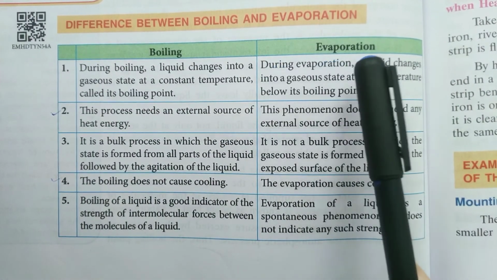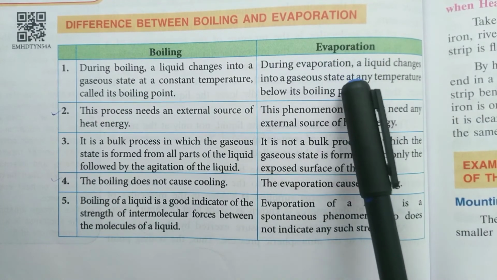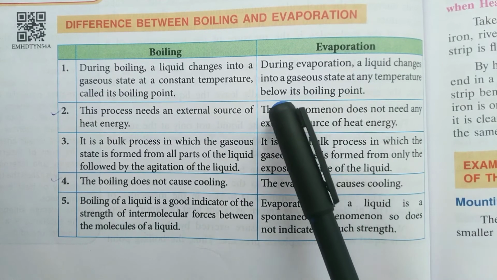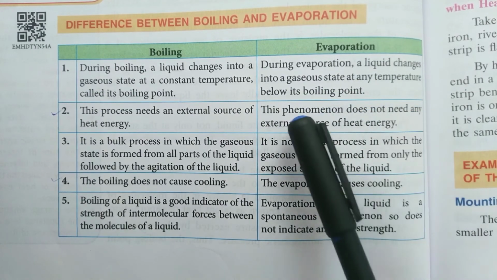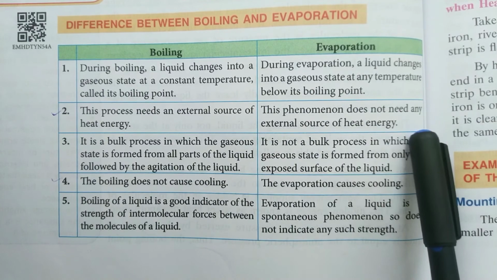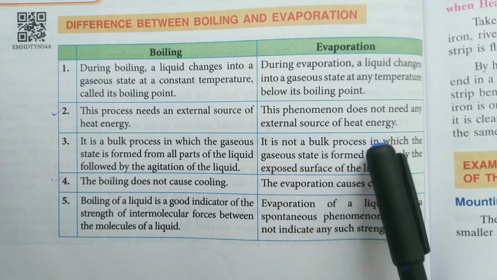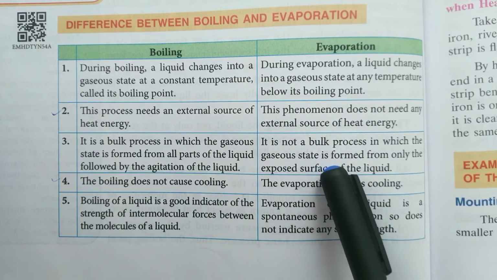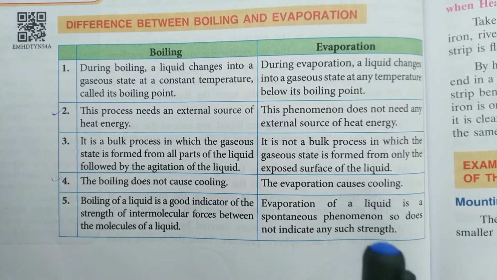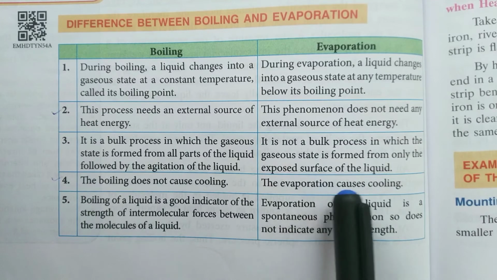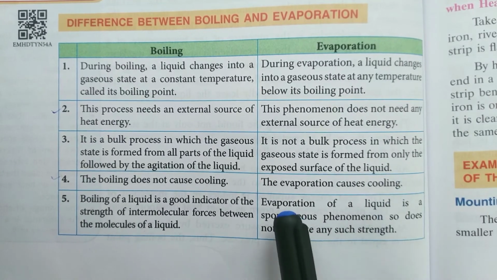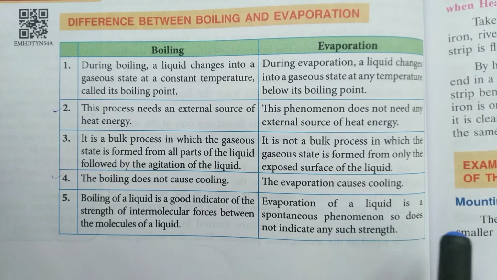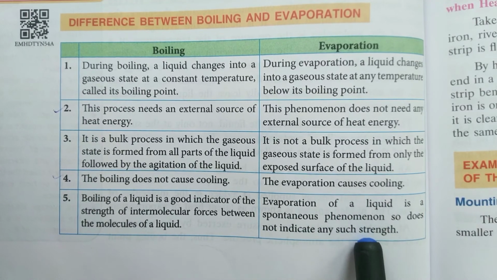And see the evaporation. During evaporation, a liquid changes into a gaseous state at any temperature below its boiling point. This phenomenon does not need any external source of heat energy. It is not a bulk process; the gaseous state is formed only from the exposed surface of the liquid. Next, evaporation causes cooling. Evaporation of a liquid is a spontaneous phenomenon, so it does not indicate any such strength.